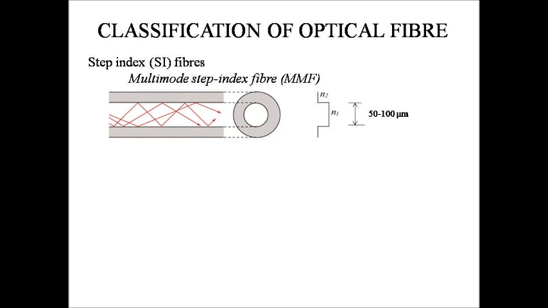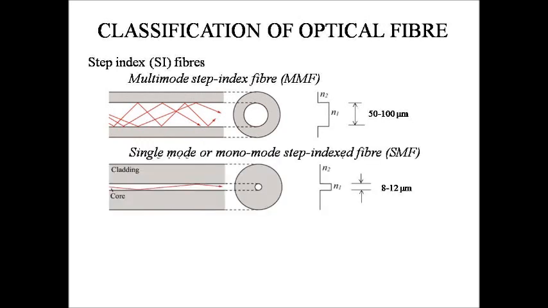A single mode step index fiber has a very fine, thin core of diameter 8 micrometer to 12 micrometer. The core is surrounded by a thick cladding of lower refractive index. The refractive index of the core abruptly changes at the core-cladding boundary.